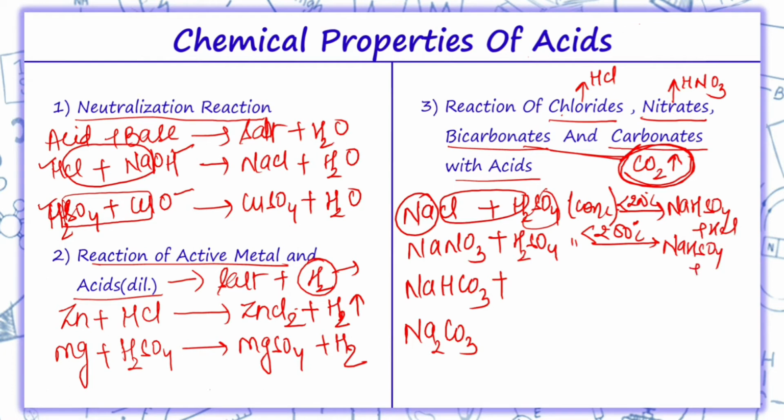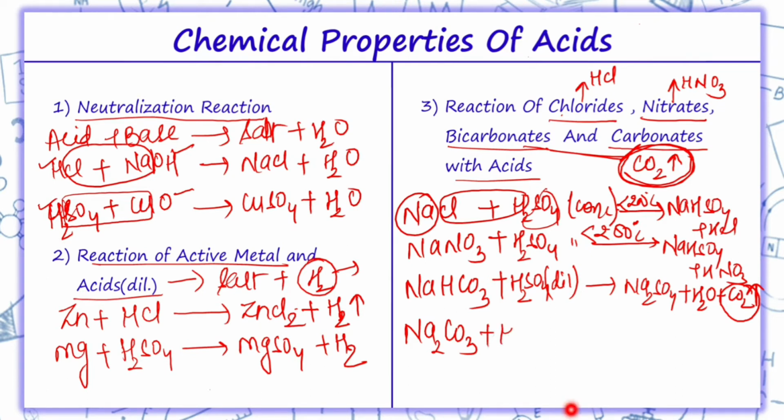plus HNO3. Now when we are taking sodium bicarbonate, in that case we take dilute H2SO4. So in this case I'll get Na2SO4 plus H2O plus CO2. In this case, carbon dioxide gas is released. Similarly, if with bicarbonate I take HCl, that is hydrochloric acid, I'll get NaCl plus H2O plus CO2.